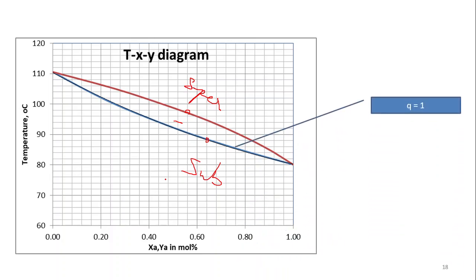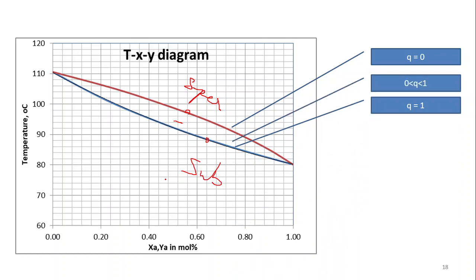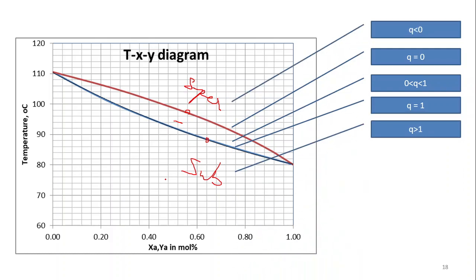So this is a saturated liquid. So we know that the value of Q is equal to 1. For the saturated vapor, it is equal to 0. In between these two, Q lies between 0 and 1. And for the subcooled liquid, Q is greater than 1. And for the superheated vapor, Q is less than 0. You can find this very easily by using the Q equation that I have already explained in the previous slide.